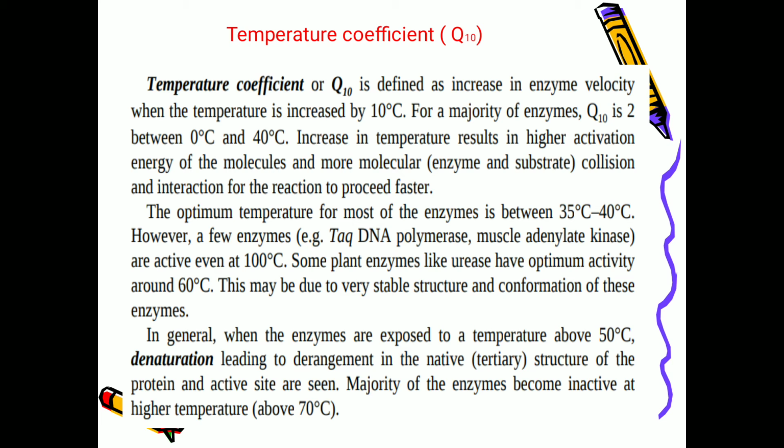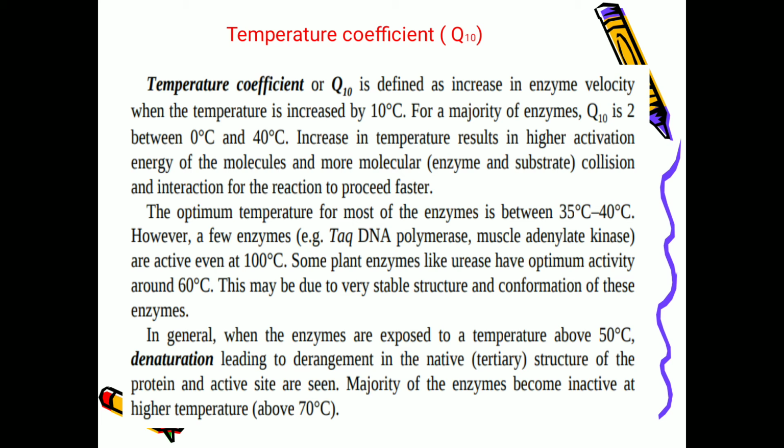And some plant enzymes like urease have optimum activity around 60 degrees centigrade. This may be due to a very stable structure and conformation of these enzymes. What is the stable structure? Even with an increase in temperature, the 3D structure, that is the tertiary form of the enzyme, is maintained even at the highest temperature for these enzymes.